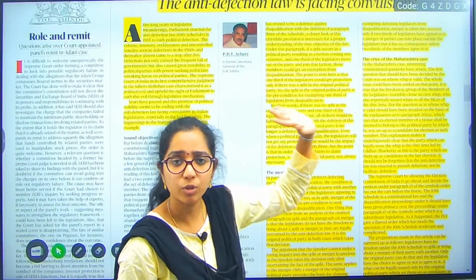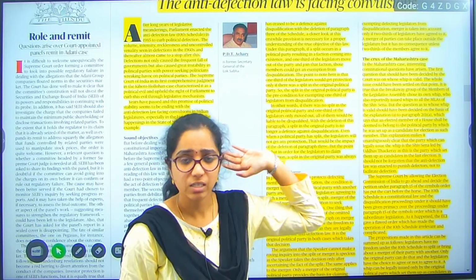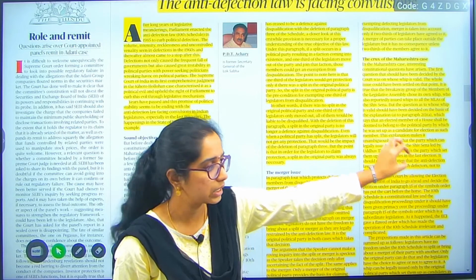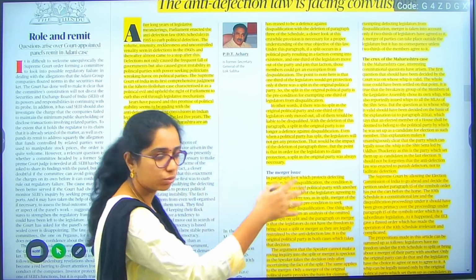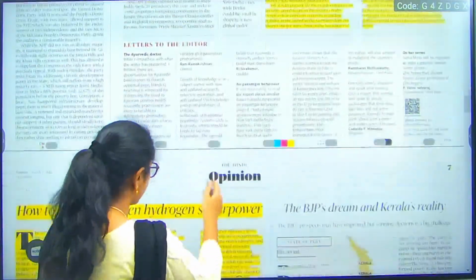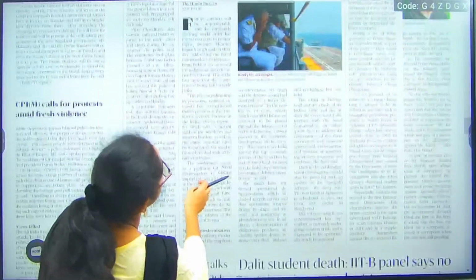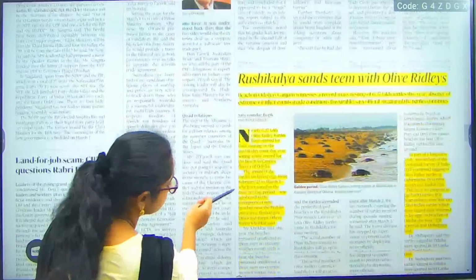This particular article I really suggest you go through. It is completely about the defection scenario, how it started from the beginning till now, till the Maharashtra issue. It is clearly mentioned. I suggest you go through this article. In that particular channel we have updated this, so you can go through that and understand it in a better way. Next.